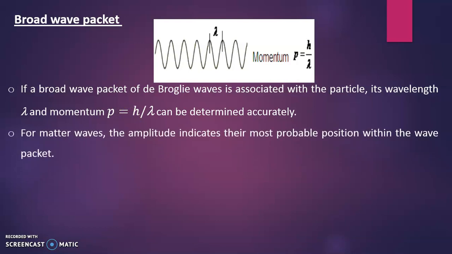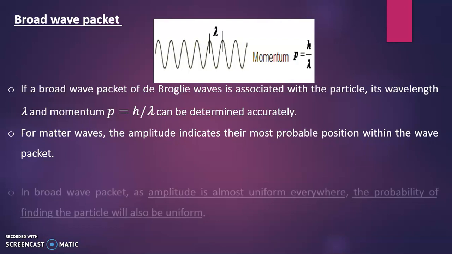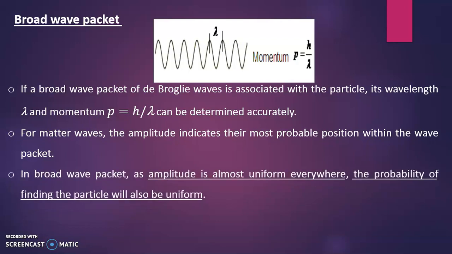For matter waves, the amplitude indicates their most probable position within the wave packet. So the particle position is most probable, and it is indicated by amplitudes. In a broad wave packet, the amplitude is almost uniform everywhere.